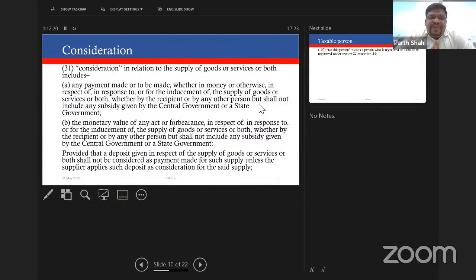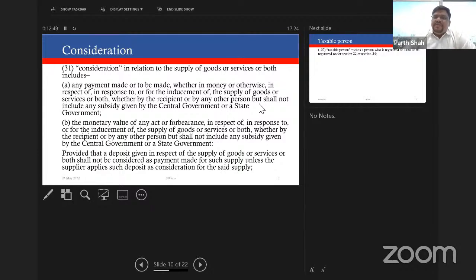And secondly, if you are receiving a deposit in respect of a supply of goods or services or both, it shall not be considered as payment made for such supply unless the supplier accepts such deposit as a consideration for the said supply. Meaning, refundable deposits are not consideration. If you are providing renting of movable property services, and you've taken an upfront deposit for 3 months rent as security deposit, that is not a consideration and you're not required to pay GST on that deposit.